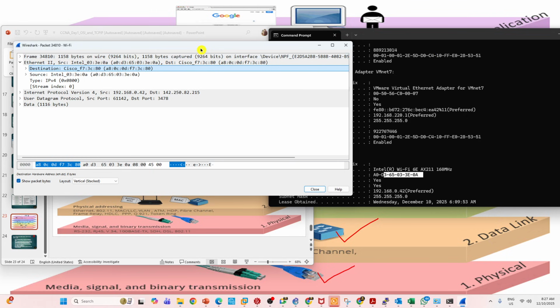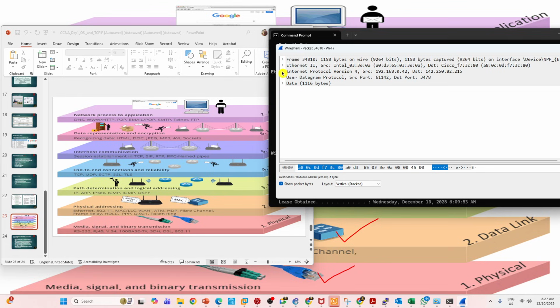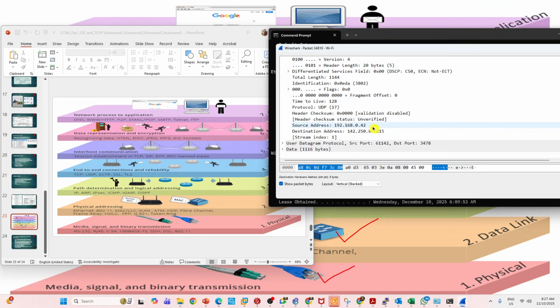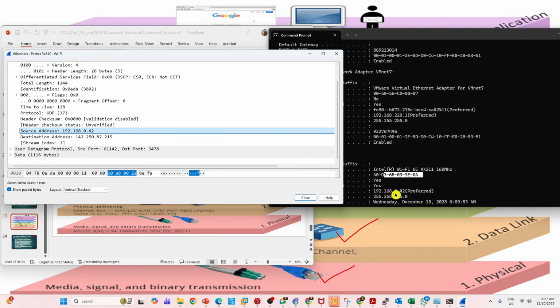Now, after layer 2, what layer will you see? Layer 3. What is layer 3? Network layer. What are the two important fields in the network layer? Source IP and destination IP. Now you see the source IP and destination IP here. What is the source IP? My computer IP. What is my computer IP here? 192.168.20.42. Does it match? Destination IP is the Google Meet IP. That's okay. But the source IP is matched, right? Yes or no?